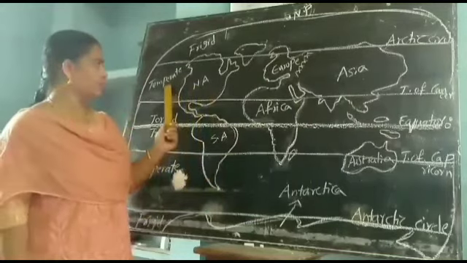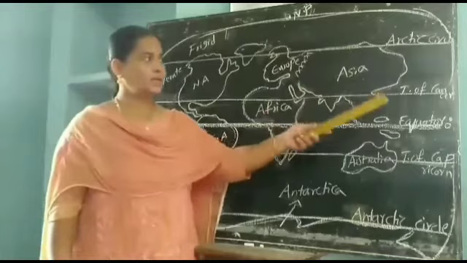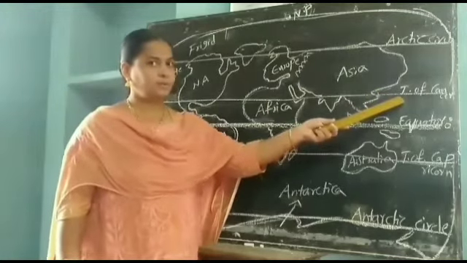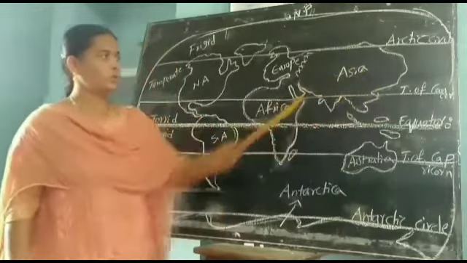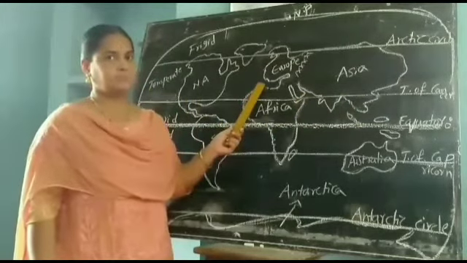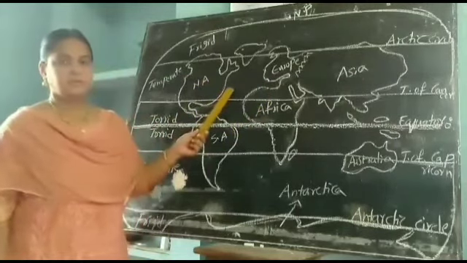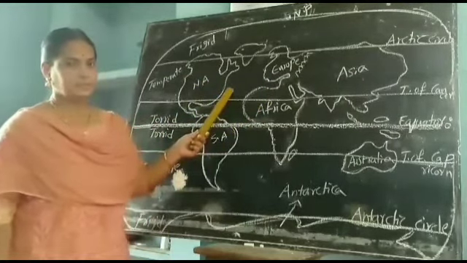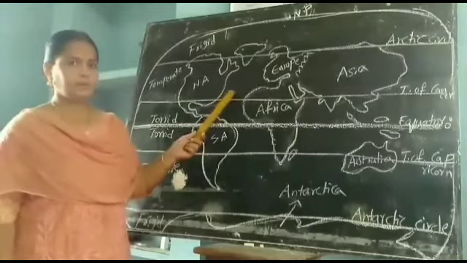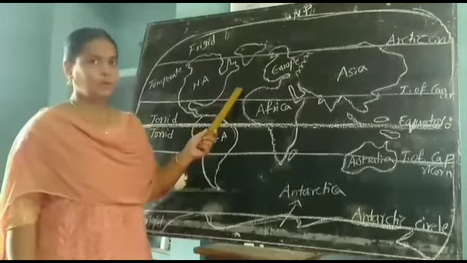And next, the temperate zone. The temperate zone is located between the Arctic Circle and the Tropic of Cancer. Here the climate is moderate because the temperate zone receives slanting rays of the sun. Means it is not very hot, not very cold.